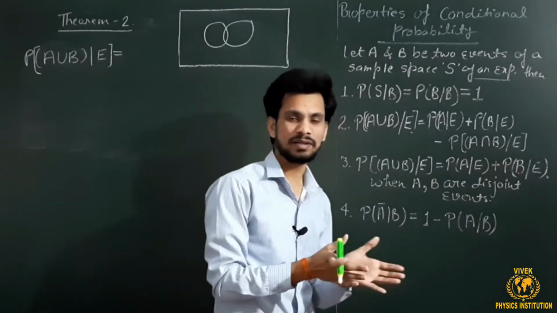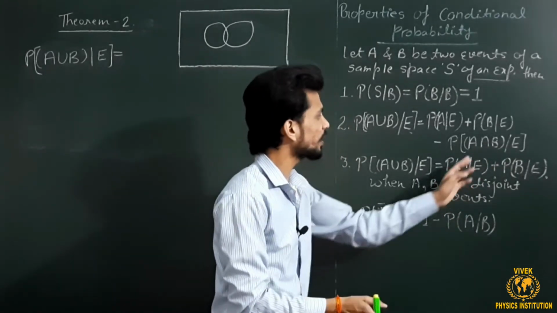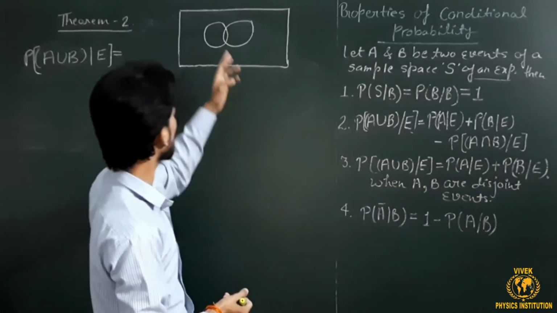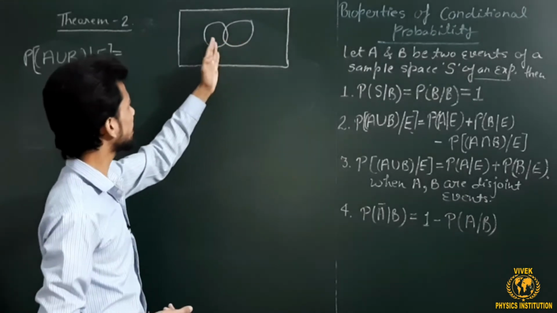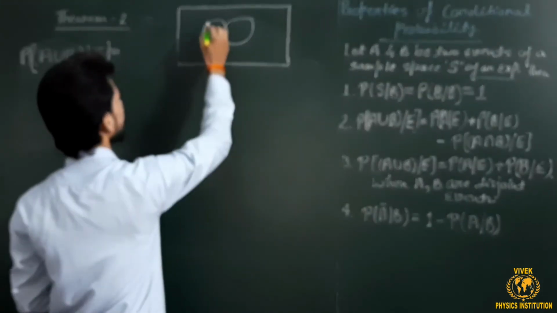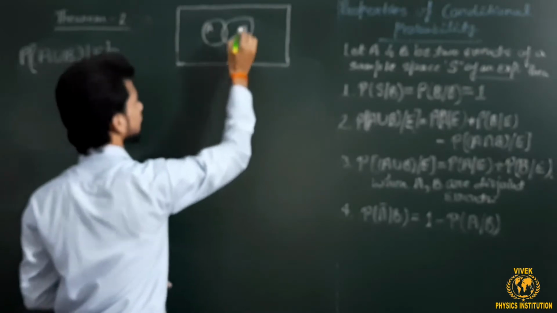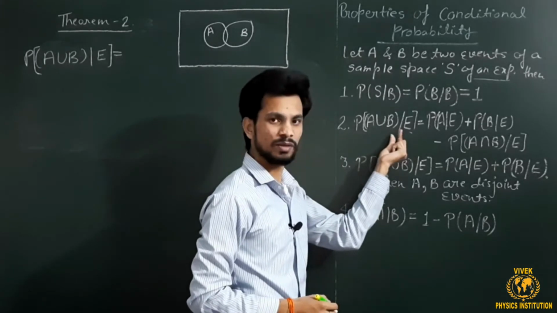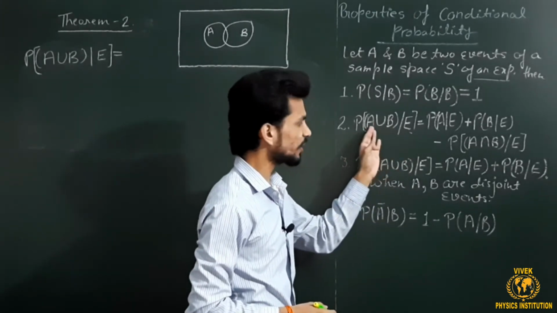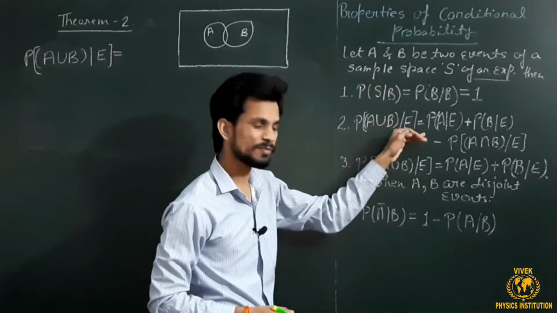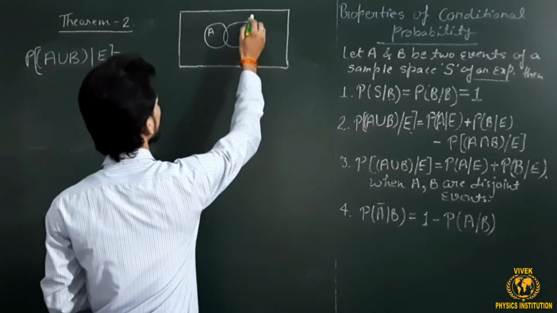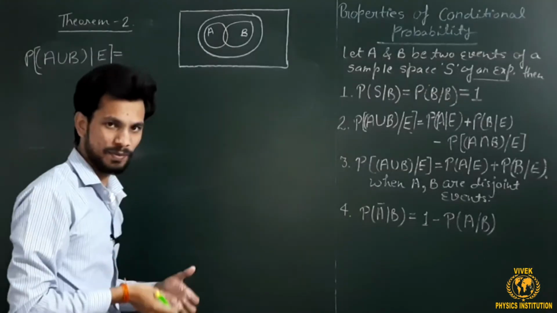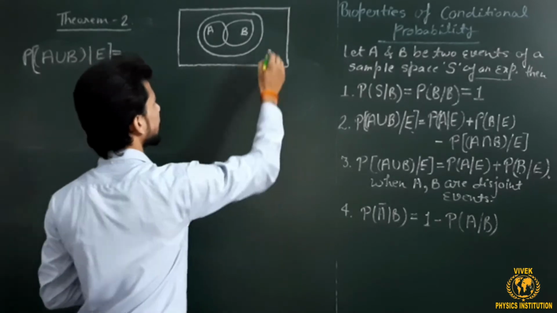It means some elements are common in A as well as in B. So this is set A and this is set B. And as E is given in the condition, the probability of A union B is under the condition that E has already happened. So E should be like this. This is E here, because both the events are happening when event E has already happened.